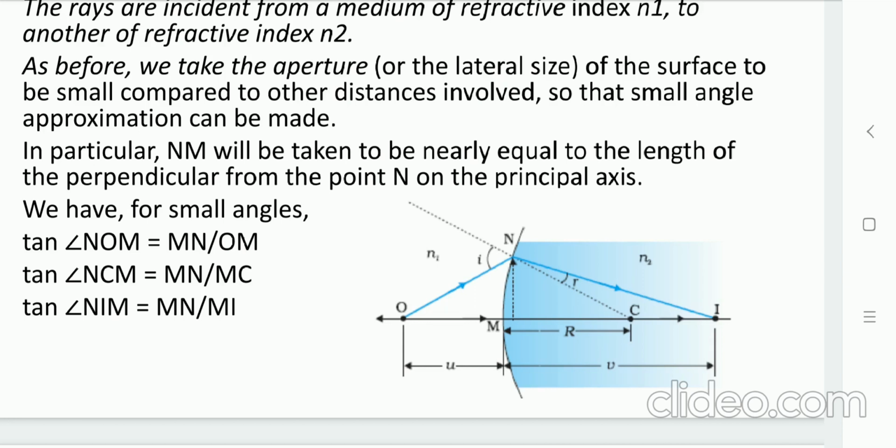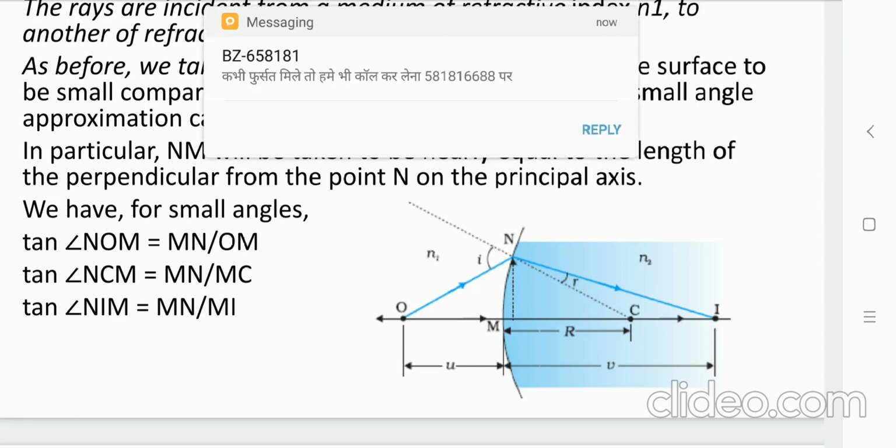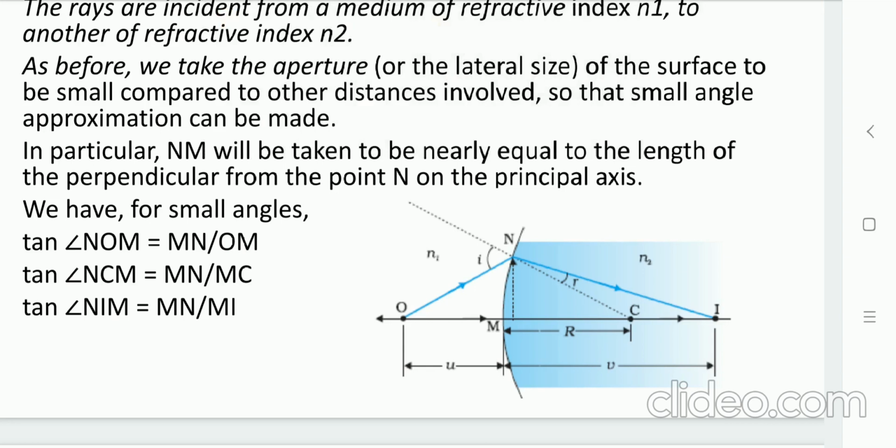Likewise, if we take the refracted angle R, that R is available between the C and I points. So R equals NCM minus NIM. I repeat, we can say that the refracted angle R equals NCM minus NIM. So can we say MN upon MC minus MN upon MI?